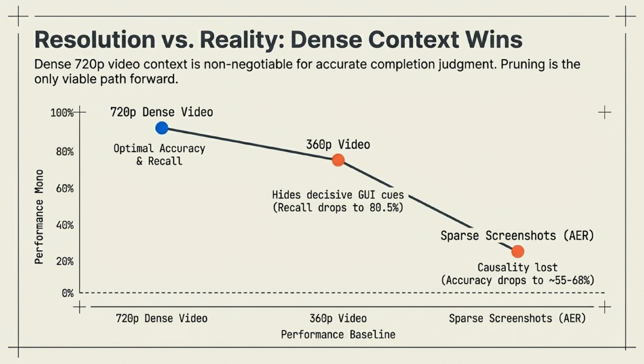Our ablations also proved something crucial about resolution and reality. Dense 720p video context is non-negotiable for accurate completion judgment. If you drop the resolution to 360p or rely on sparse screenshots, critical GUI causality is lost, and performance plummets. Pruning the 720p video is the only viable path forward.